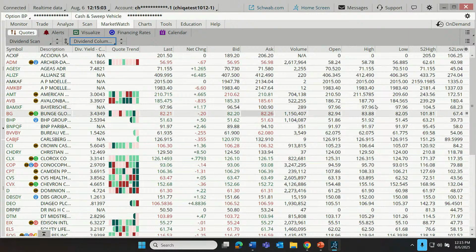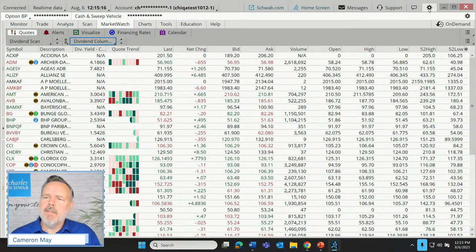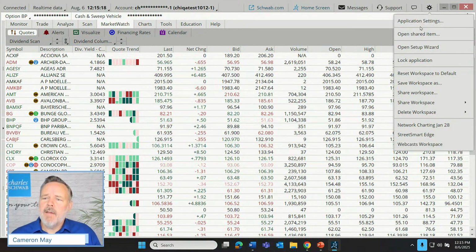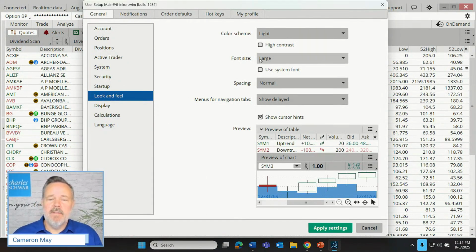Dina says you do not see the gear icon. It's over here to the right. Dina, there's a couple of possibilities there. Number one, you might not be on Thinkorswim Desktop. I would guess that you're probably on Thinkorswim Desktop, but make sure that you're using it. That's number one. But also, we've learned that we have the ability to change the font size on the platform.